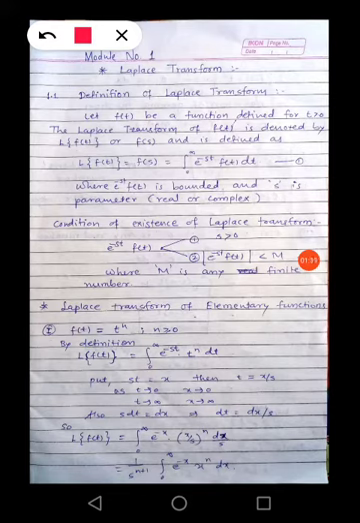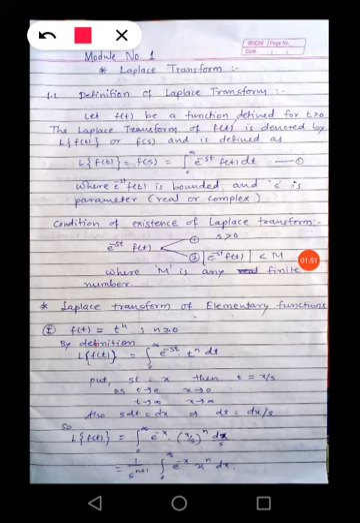L of f of t is equal to f of s, which is equal to the integration from 0 to infinity of e raised to minus st f of t dt, where e raised to minus st f of t is bounded and s is a parameter which is real or complex. For boundedness, s should be greater than 0, a positive number, t is a positive number, and when this integral exists, then we can say that it is the Laplace of f of t.